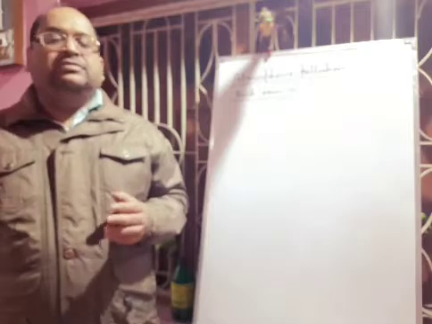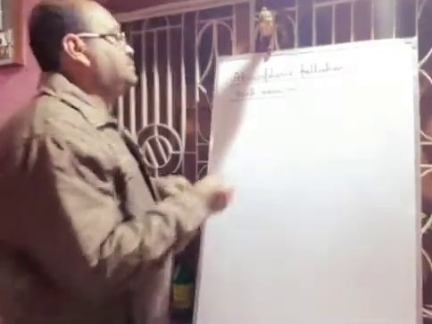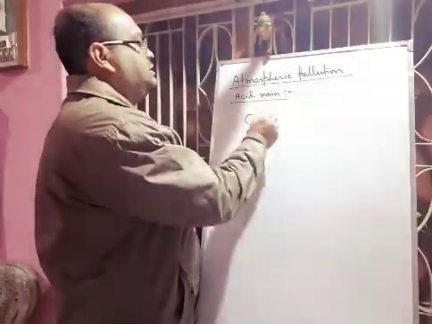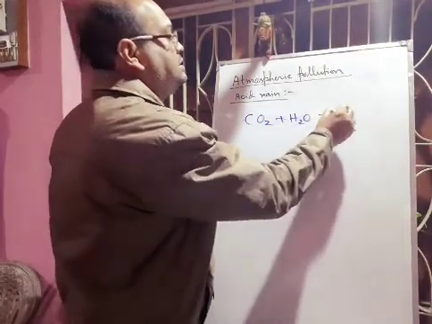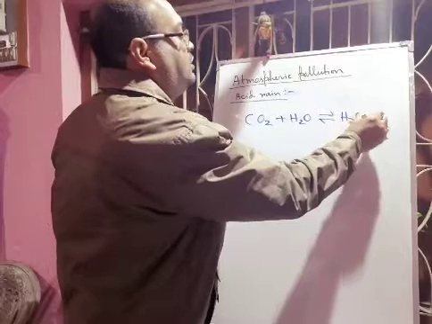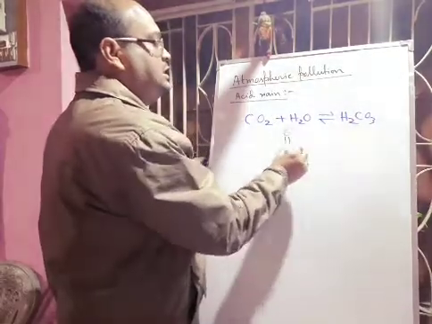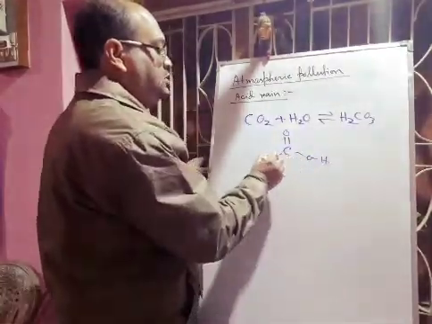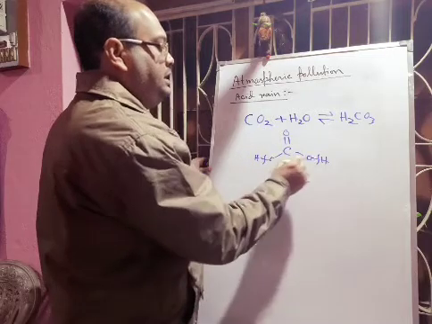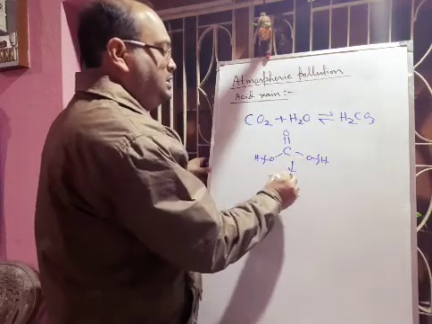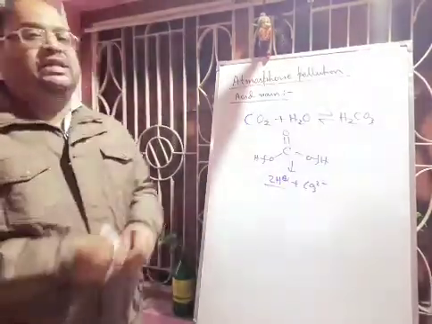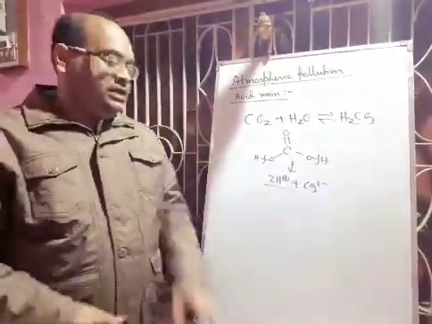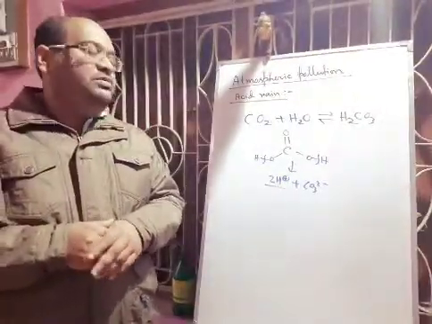I'm showing that reaction, that carbon dioxide gas is reacting with water and forming carbonic acid. If we draw the structure, then you can understand this has two replaceable hydrogen. So these two hydrogen will break and it will form 2H plus and CO3 2 minus. So as it is producing H plus ion, definitely it will be acidic in nature. So normal rainwater is slightly acidic in nature and its pH value will be 5.6.